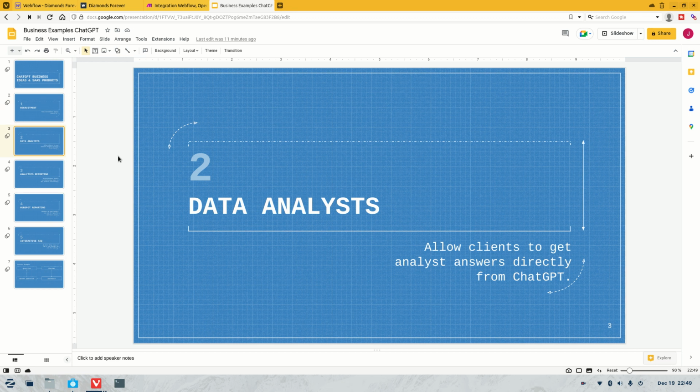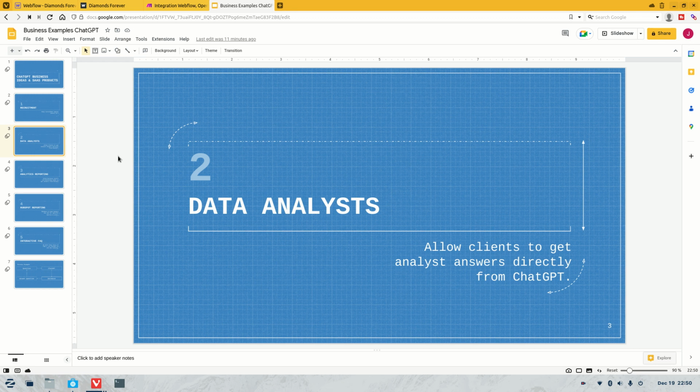Idea number two is data analysts. Data analysts obviously go through a lot of different data and have to present that to the clients. When they present to the clients, they usually have PDFs and documents answering a lot of questions, the things they find important. They usually go through a process that they use on each client, the same a lot of the time. Sometimes clients have different wants and needs, but the process is usually done around the same.